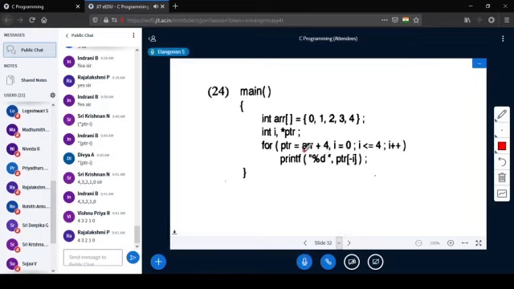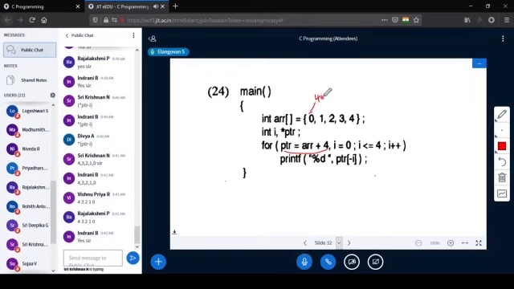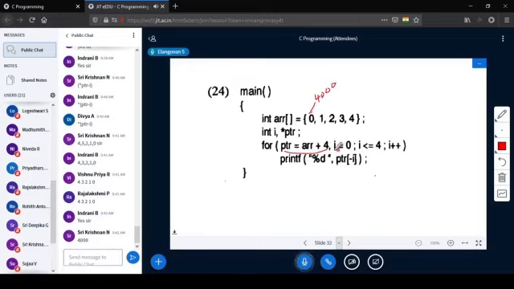Anyway, I'll explain for the sake of others. Yeah, PTR is array plus 4. ARR is nothing but the address of array of 0. So that is the address, if we take it as 4000 or 5000, something like that. So PTR is initialized with 4008 and I is 0. There is another initialization: I less than or equal to 4, I plus plus.